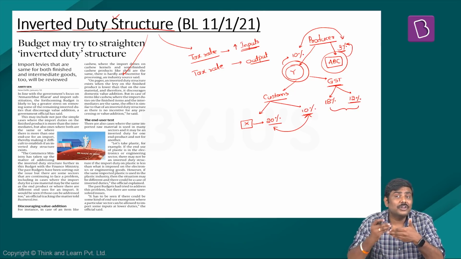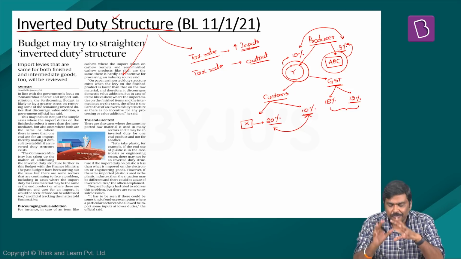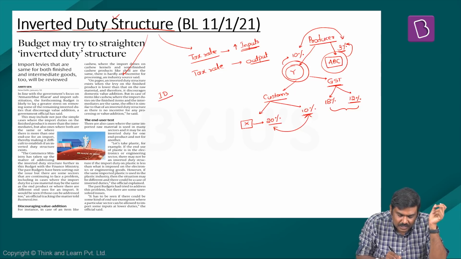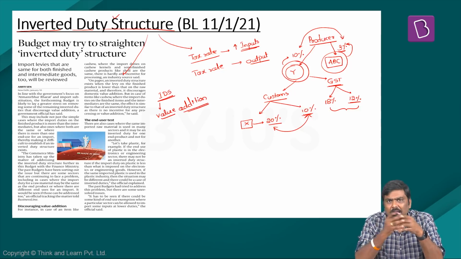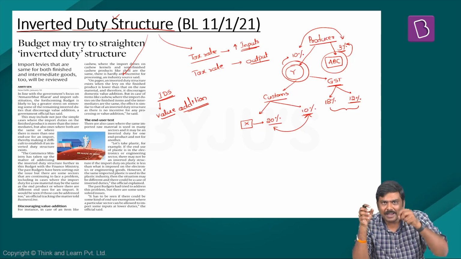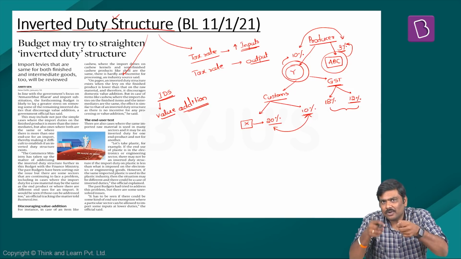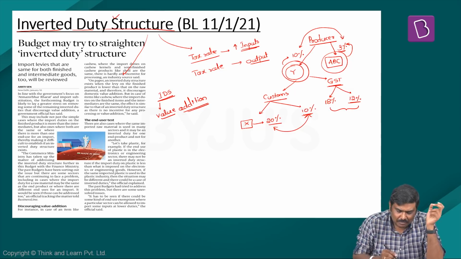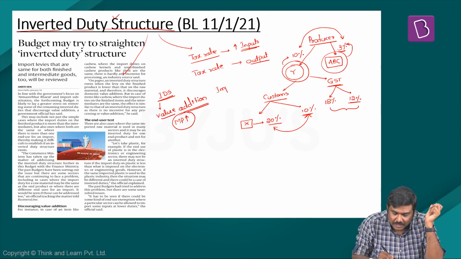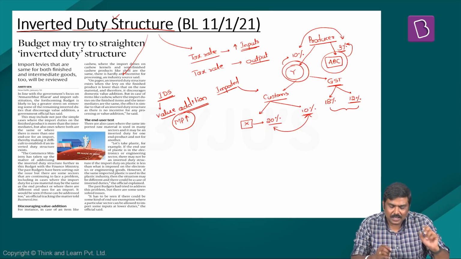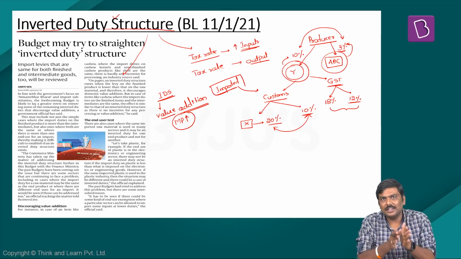Now having understood the concept of inverted duty structure, what is the problem with this? Whenever there is an inverted duty structure like this, the problem is the value addition will not happen in the economy. For example, imagine I'm one of the manufacturers. I will manufacture a particular product by bringing in the raw material from the foreign market. So I've already paid a higher tax rate on this, that is the import duty I've paid is higher. So obviously my market prices will be higher. Compared to this, imagine the same product is imported and attracts a lesser rate of tax. Now, this will basically lead to the problem of lesser value addition in the economy.